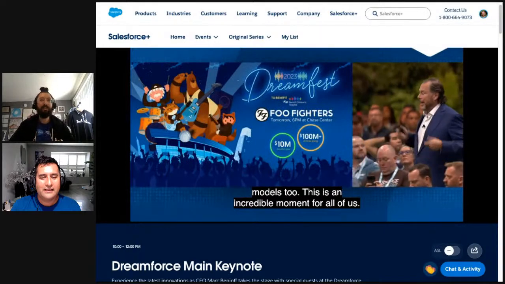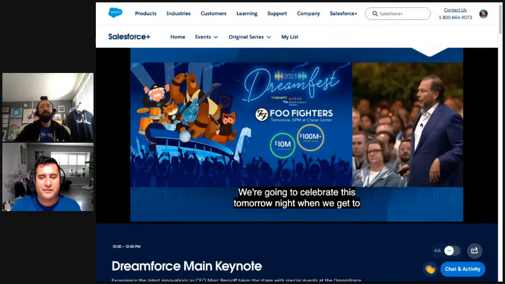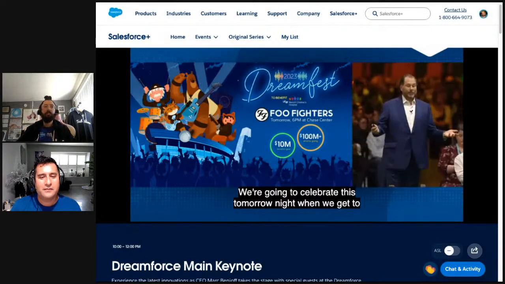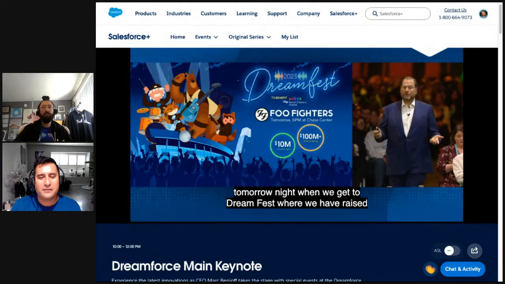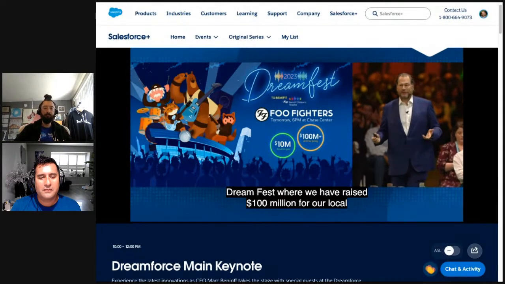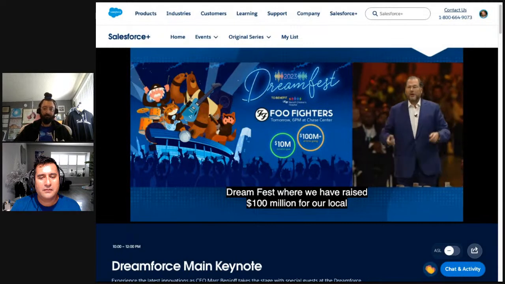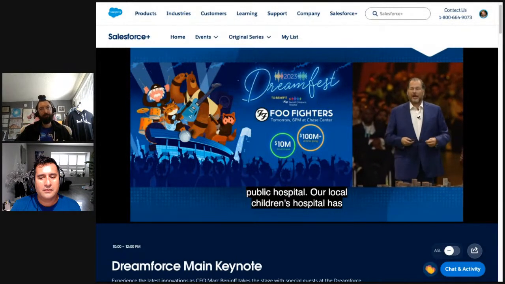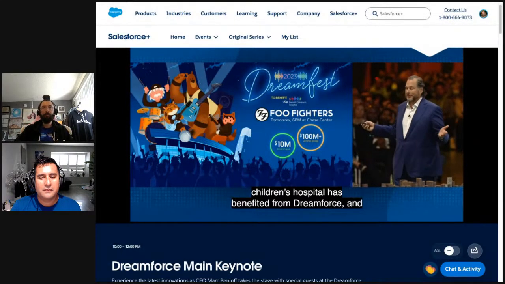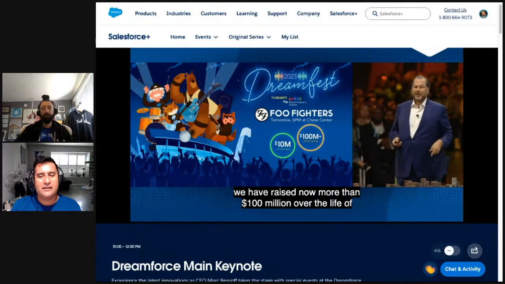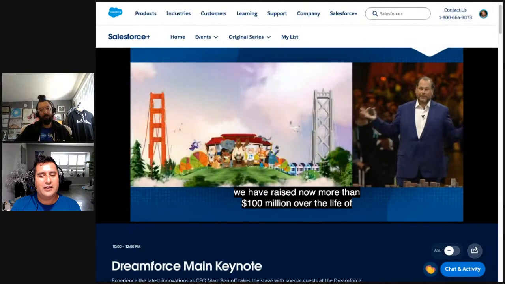Where we have raised $100 million for our local public hospital. Our local children's hospital has benefited from Dreamforce. And we have raised now more than $100 million over the life of the contract. Incredible.